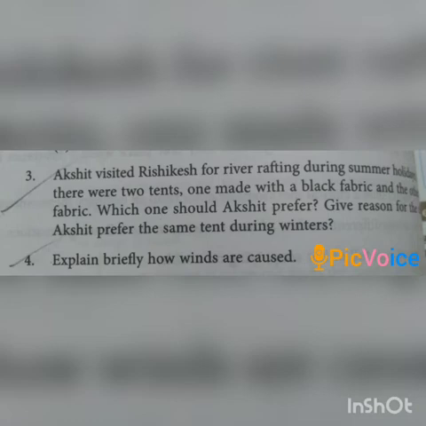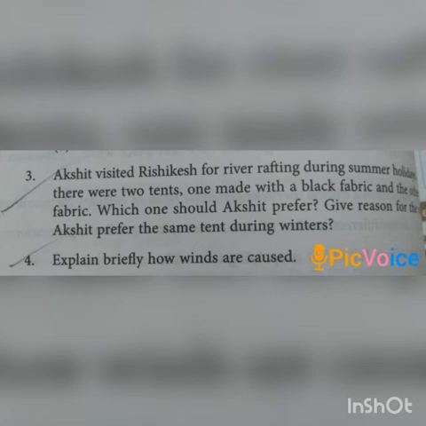Once again, Akshit should prefer the white colored tent because white color absorbs less heat, and in winters he should prefer the black color tent because black color absorbs more heat.